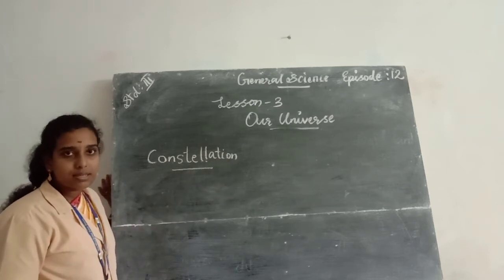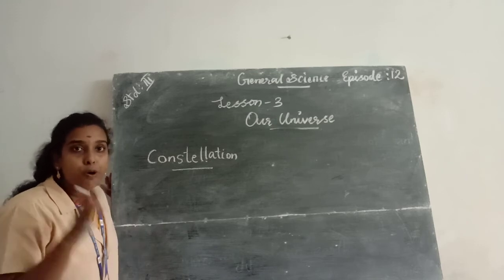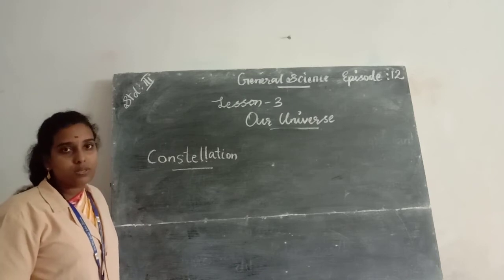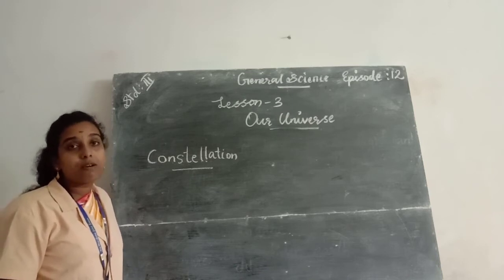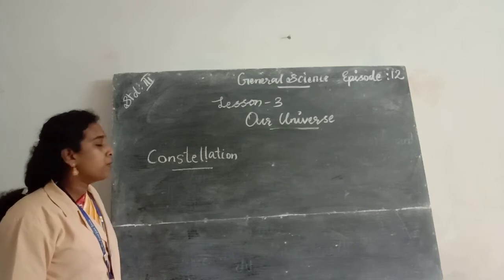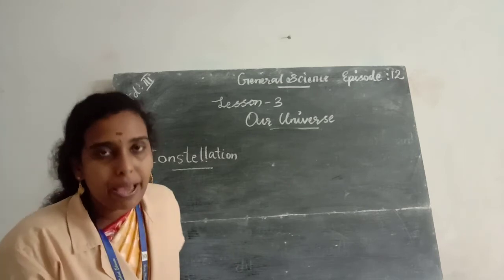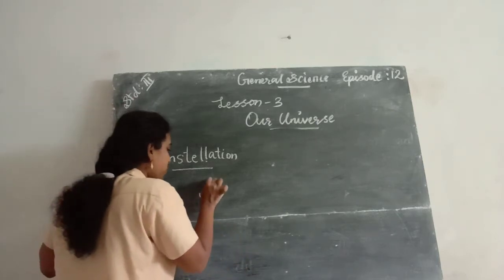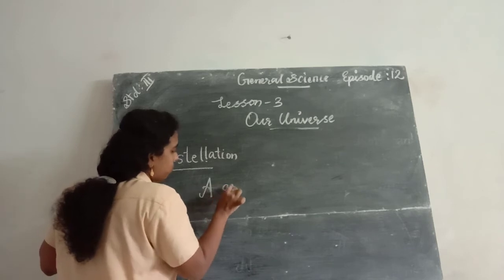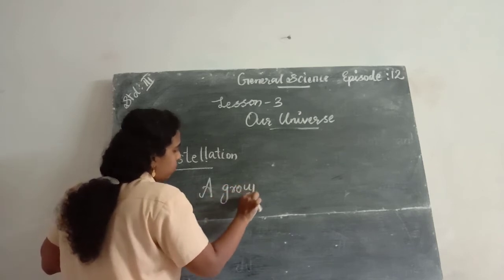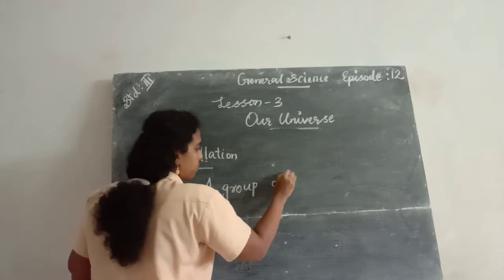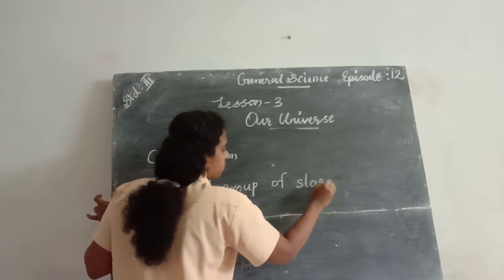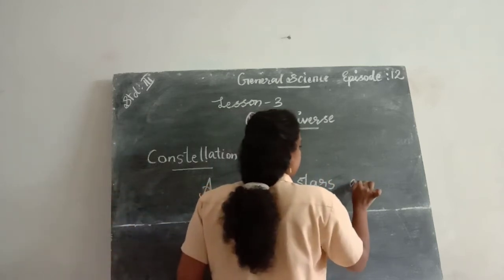So what will be constellation? Yes, a group of stars arranged in a pattern is known as a constellation.